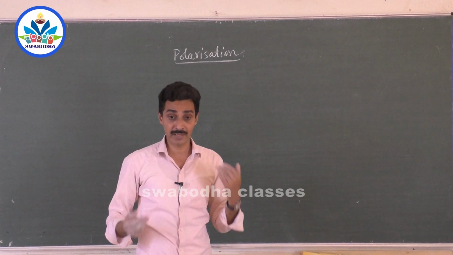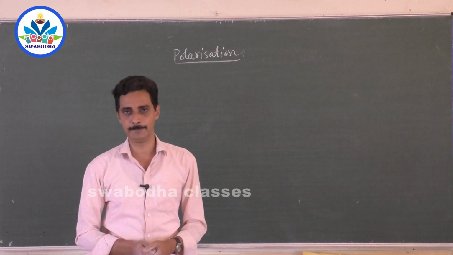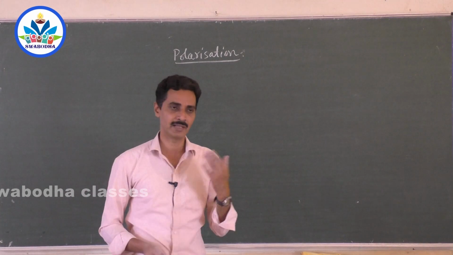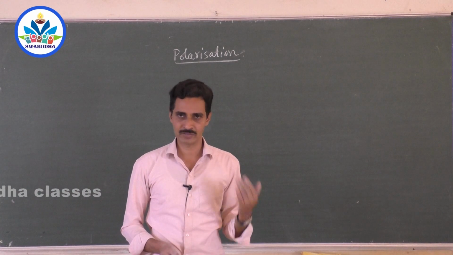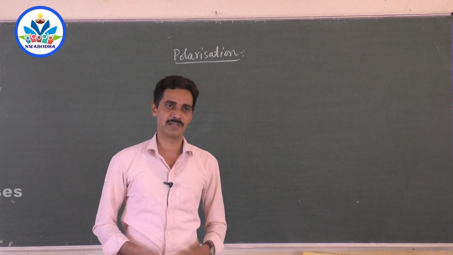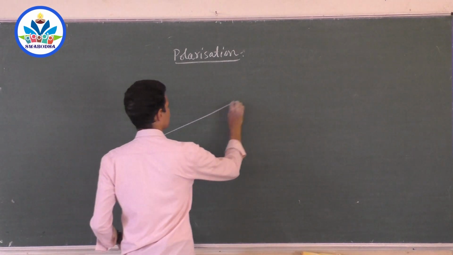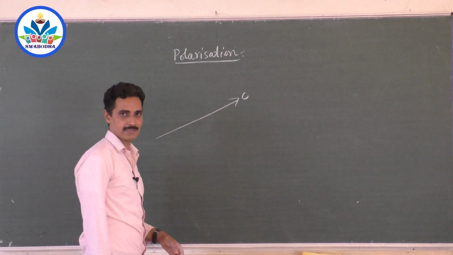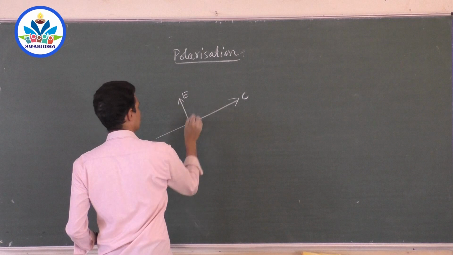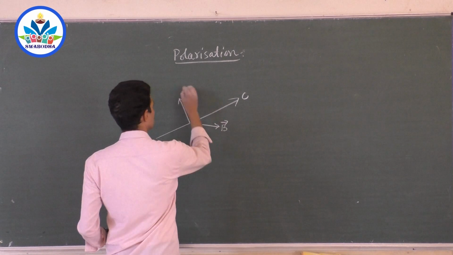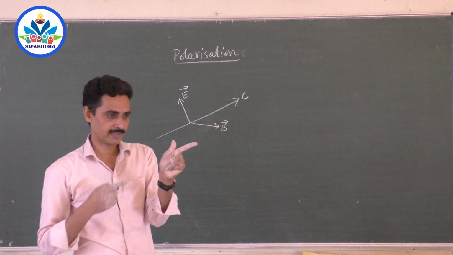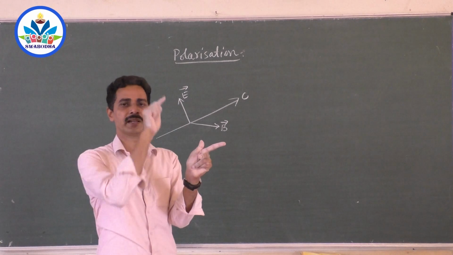Now if this electric field and magnetic field are continuously varying with time, then that leads to light. That is the electromagnetic wave theory given by James Clerk Maxwell. He said light is a wave, but it is an electromagnetic wave. If light is propagating in this direction with speed c, and the electric field is like this, then the magnetic field should be like this, and all are mutually perpendicular to each other. Suppose the forefinger represents the direction of light, then if the electric field is like this, the magnetic field is like this.